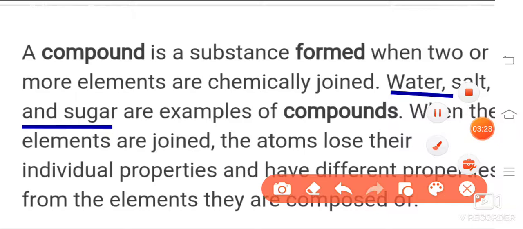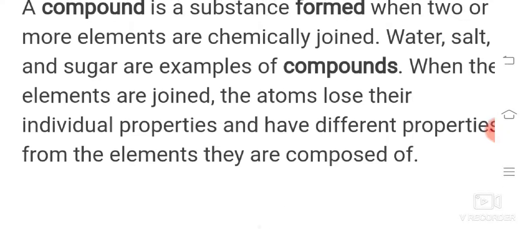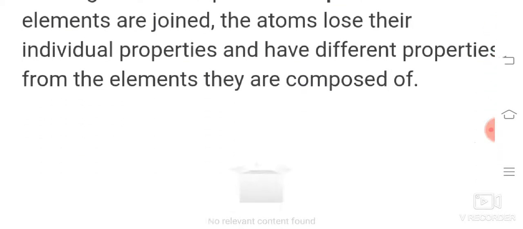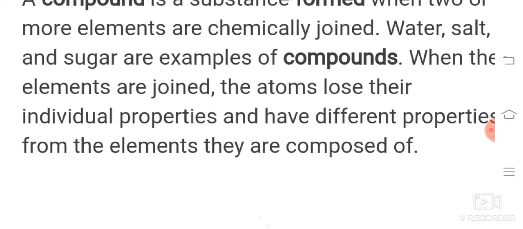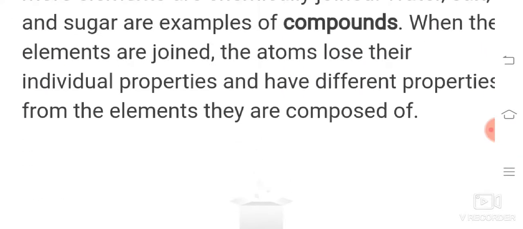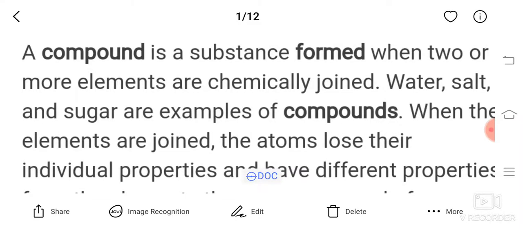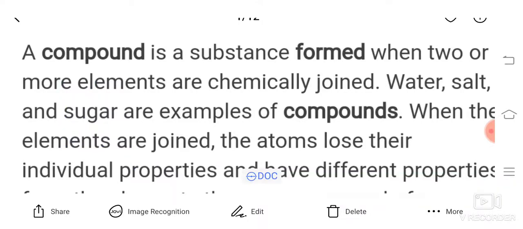When the elements are joined, the atoms lose their individual properties and have different properties from the elements they are composed of. So when the elements combine together and form a compound, the properties of the elements will be different from that of the compound which has been formed. For example, you take hydrogen. Wait, I'll show it to you.